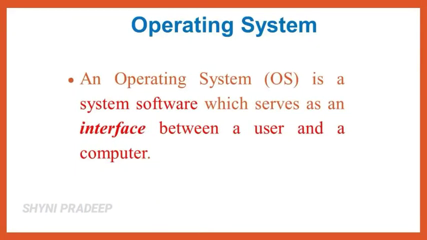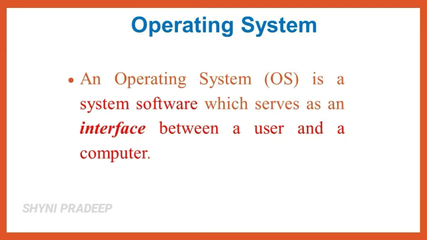In the previous chapter we discussed about operating system. What is operating system? An operating system is a system software that acts as an interface between user and computer hardware. So it acts as an interface. Okay. There are so many operating systems available. What are they? Windows, Linux, Unix and so on. In this chapter you are going to learn about Windows operating system.